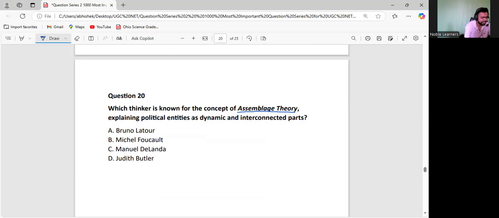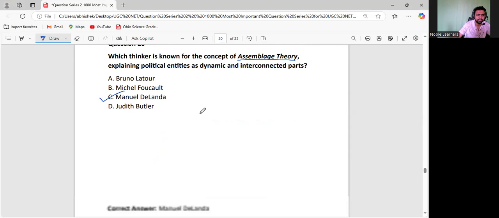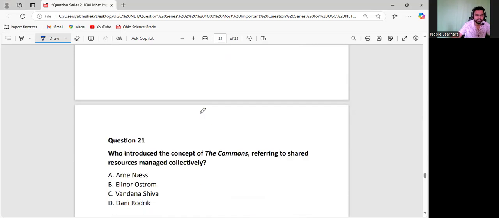But it's not like that. Everything is connected together. So that interconnected dimension, the dynamic between technology and politics and other things, is representing the assemblage theory, okay? And this concept was given by Manuel DeLanda. So this would be the answer, okay? Option C, Manuel DeLanda, would be the answer for this.